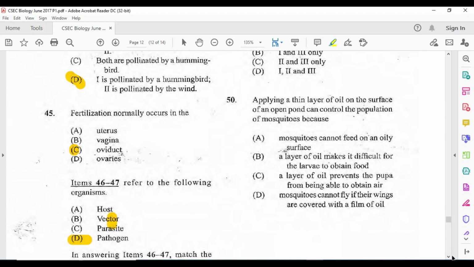Applying a thin layer of oil on the surface of an open pond can control the population of mosquitoes, because... so we want to know why this can control the mosquito. Now just let me put a disclaimer here.